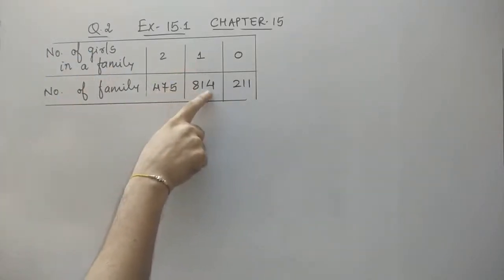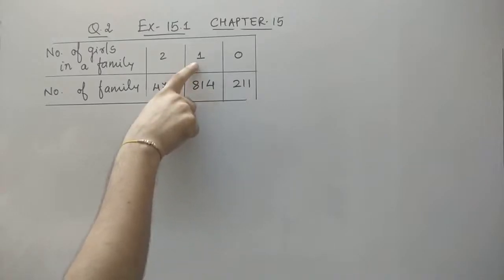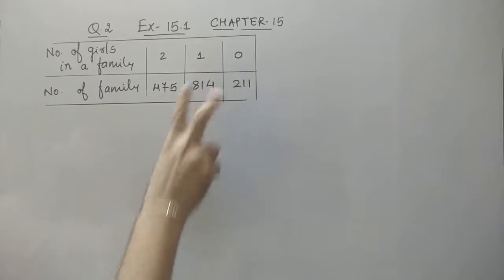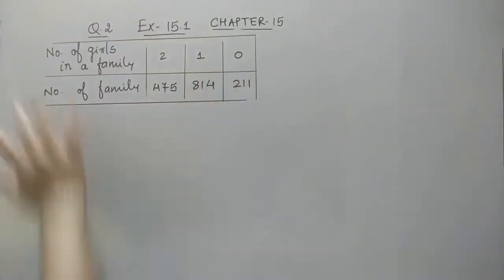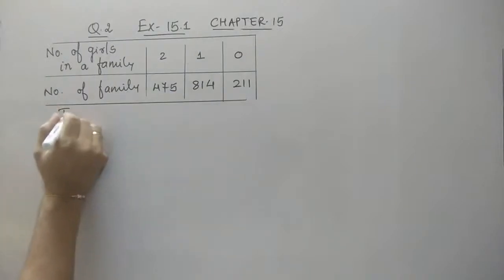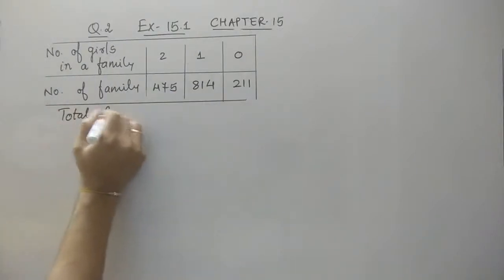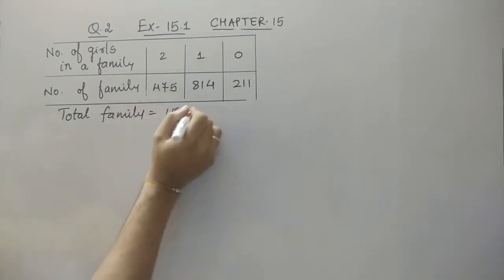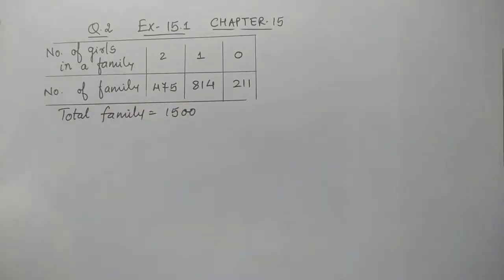There are 211 families having no girl child, that means both are boys. This is the survey they have done, and the total number of families is 1500. Now let's see what the question is.